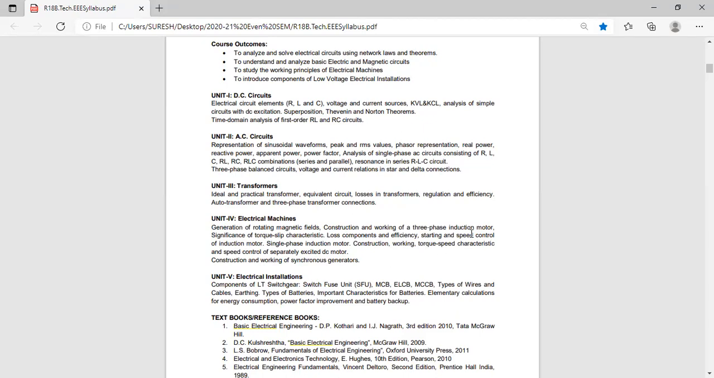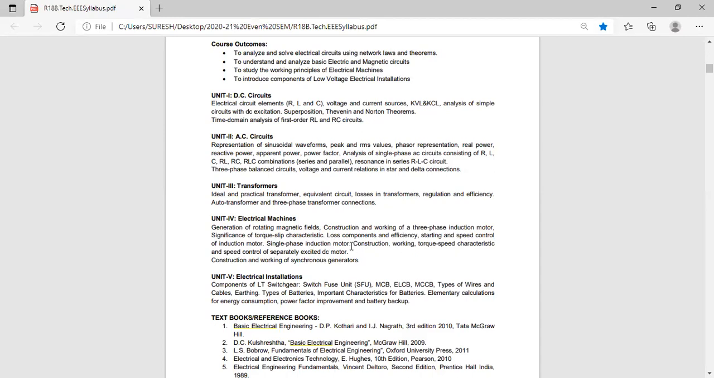So the next question is speed control of induction motor. Next, this is about three-phase induction motor, up to here. Next topic is single-phase induction motor. In single-phase induction motor, what are the things we have discussed? What are the types? One is split-phase induction motor, and the other is